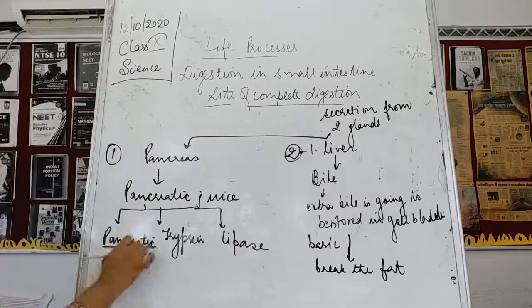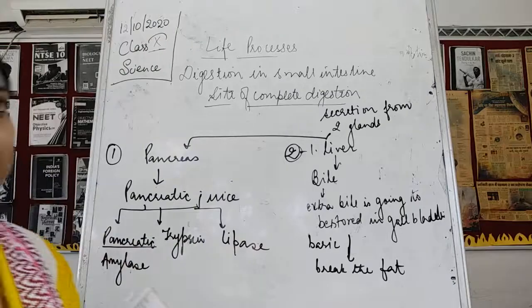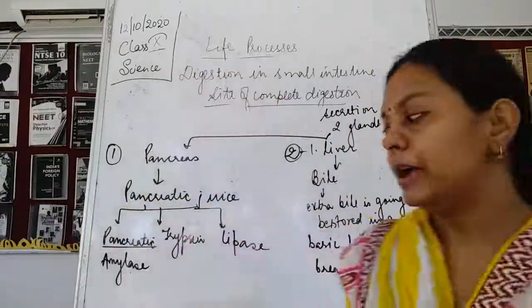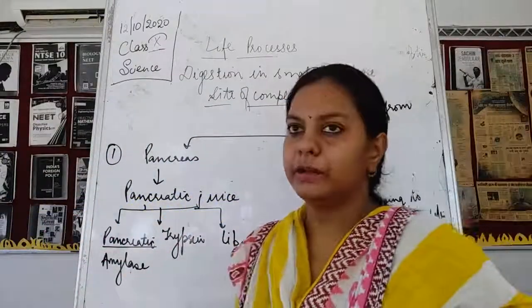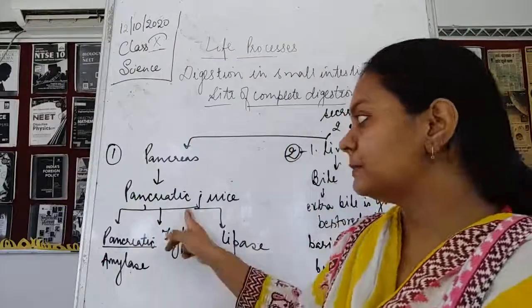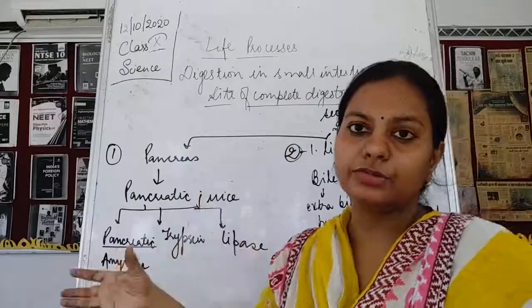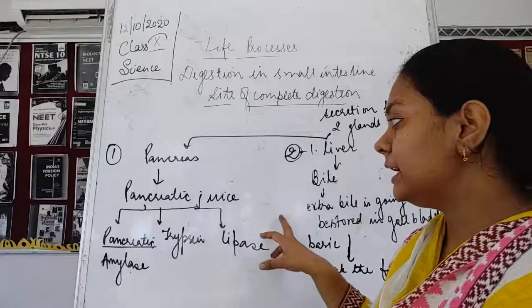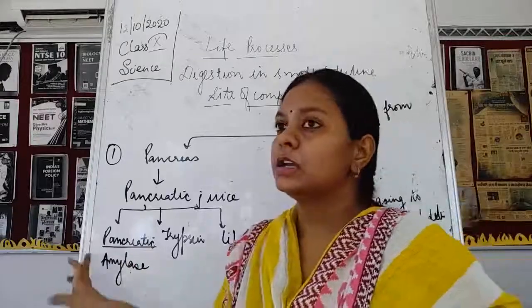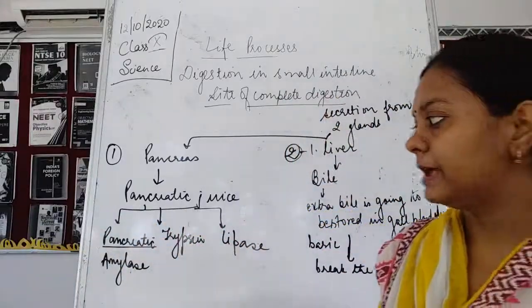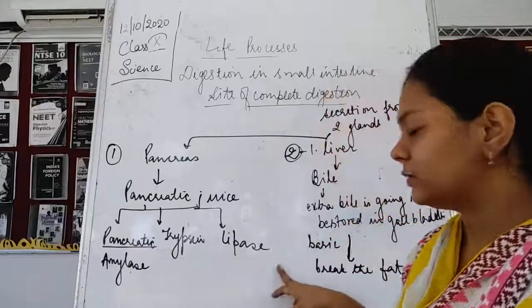Please remember the name pancreatic trypsin. Trypsin के साथ pancreatic नहीं लगता. पैनक्रियाटिक लाइपेज हो जाएगा, पैनक्रियाटिक अमाइलेज हो जाएगा. Okay, so because it is released from the pancreas, it is pancreatic juice. Now this has three basic types of enzymes. One is the pancreatic amylase, second one is trypsin, next one is lipase.